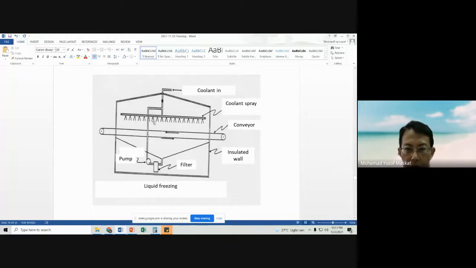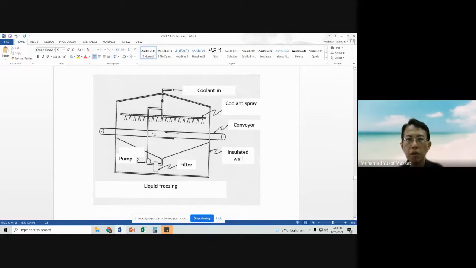This is an example. Over here, this is a conveyor belt that just goes on in circles like that. We put our product over here, it goes inside and is sprayed by the coolants, and over here the product will be frozen. This is very efficient. A lot of industries in Malaysia use this kind of freezing, although it is smaller.